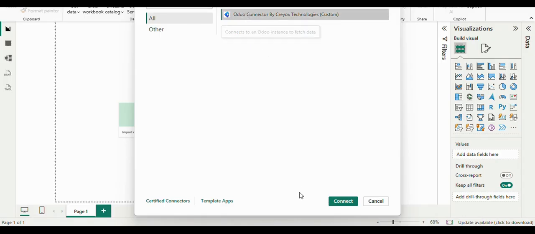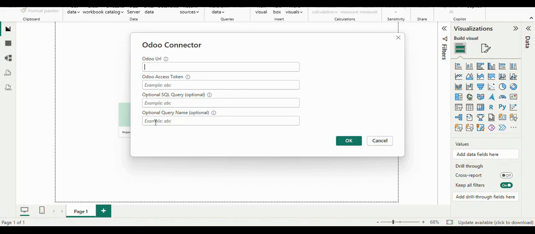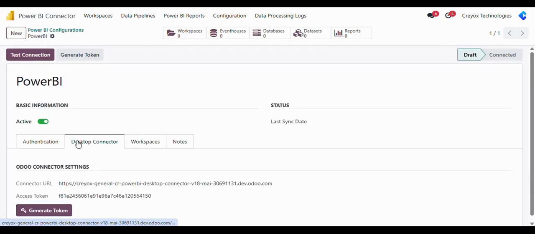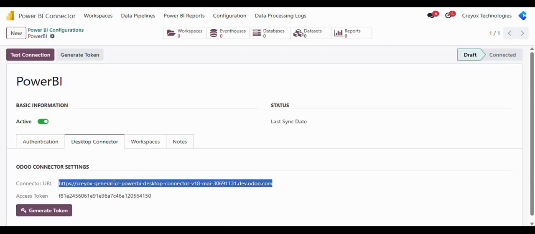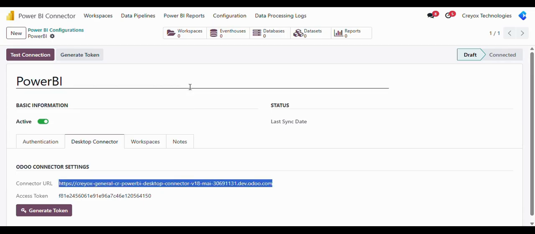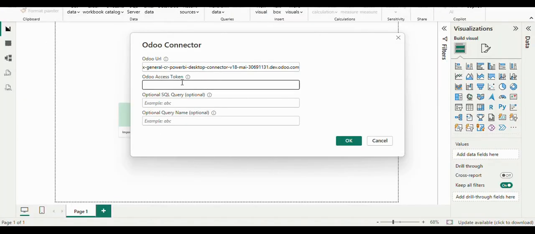Clicking on that, I will click on the button connect. As soon as I click on connect, a wizard will open, and here it will ask me to enter the Odoo URL. So now I need to go to the configuration which I have created. Then under desktop connector, I will be able to see the connector URL. I will copy that URL and paste it over here. Then under Odoo access token, I will copy the generated access token and paste it over here. Then click on OK.